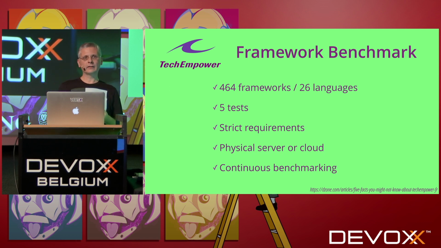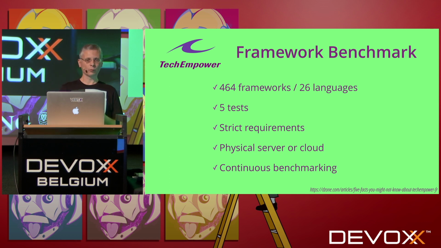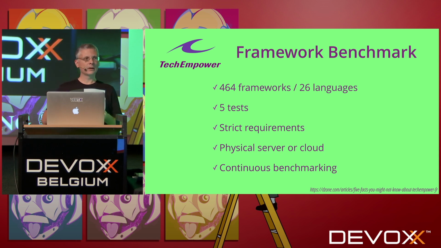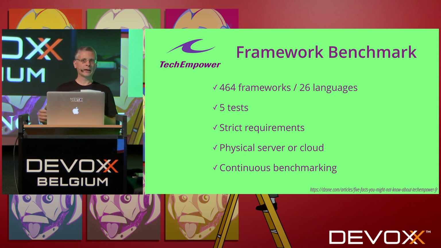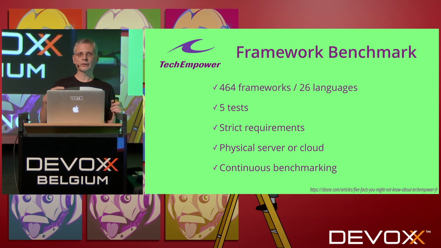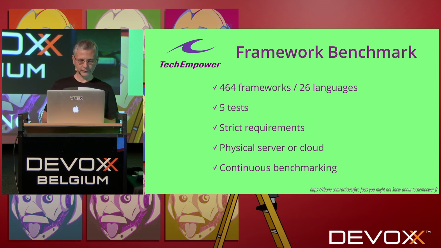What is interesting also is that there is continuous benchmarking. It means that before, when you published a benchmark, you made a pull request, you ran it on your own hardware, and you said, okay, everything is fine, it's running fine. But when you published it, you would only know how it performs in the benchmark conditions when they actually ran it. And now there is continuous benchmarking, which means that every day or every 2 days, a new benchmark is run. So when you modify something, like you upgrade a version of a library, you can see the impact on it, and that's really interesting.